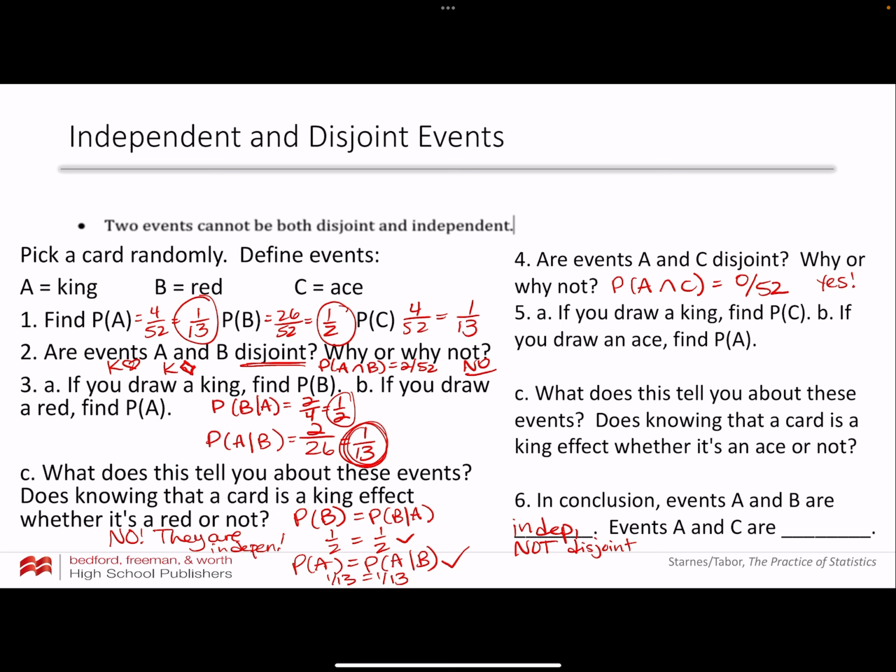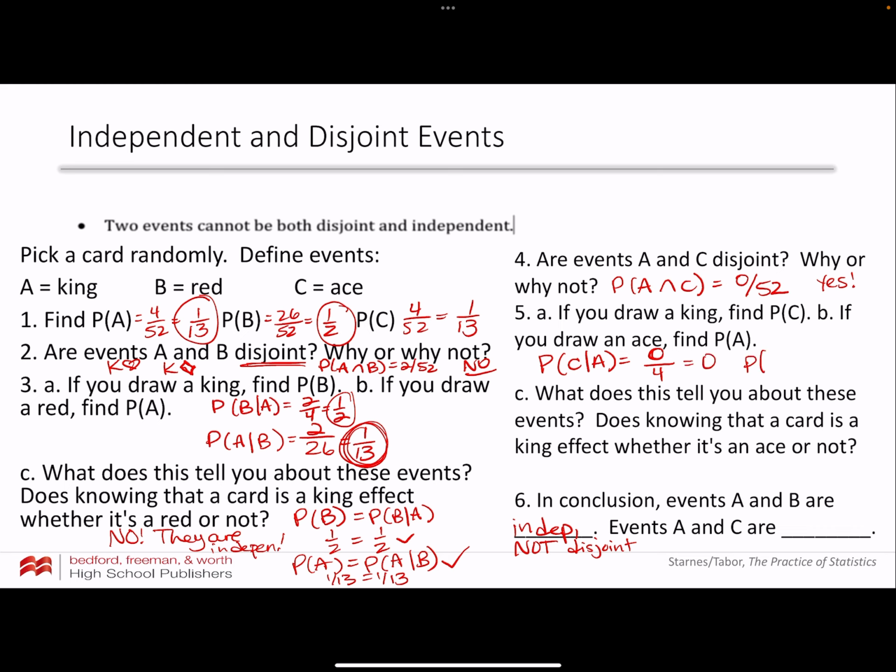So 5A, if you draw a king, find the probability of C. So in other words, what's the probability of C given that it's a king? So given A. So the given part is that it's a king, right? So if the given part is a king, there's 4 kings. What's the probability that it's an ace? Well, that's 0, right? There's no aces. So in other words, it's 0.